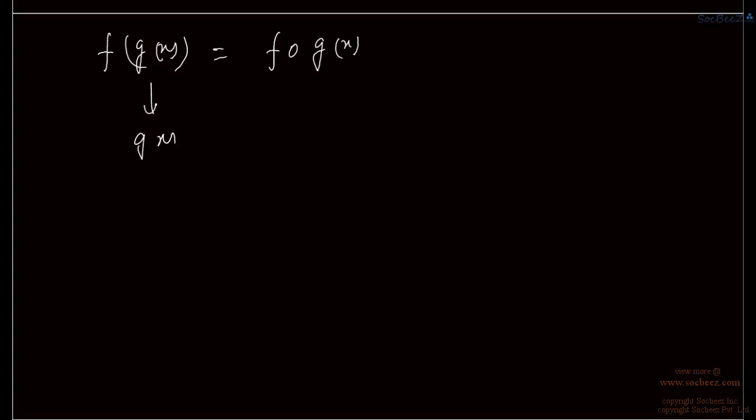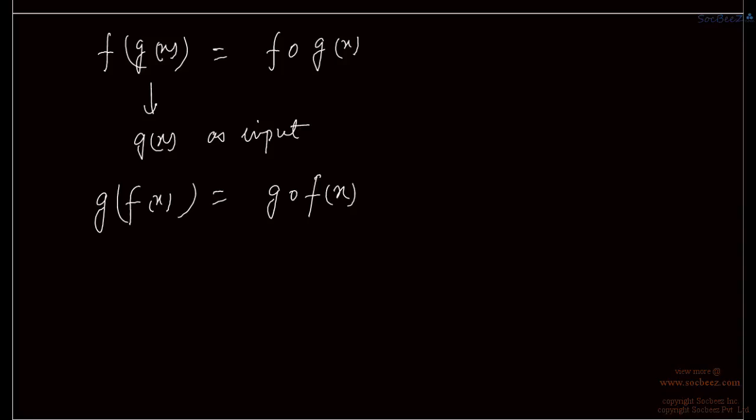In this function we are giving g(x) as input. And also we can define the reverse composition, g of f(x). We write it as g∘f, where f(x) is the input.